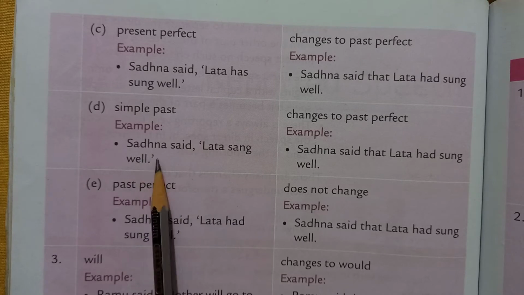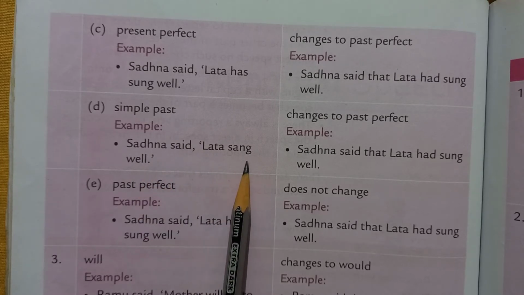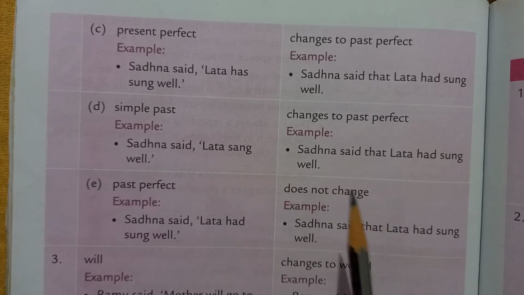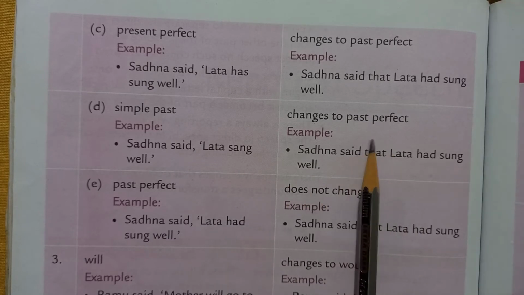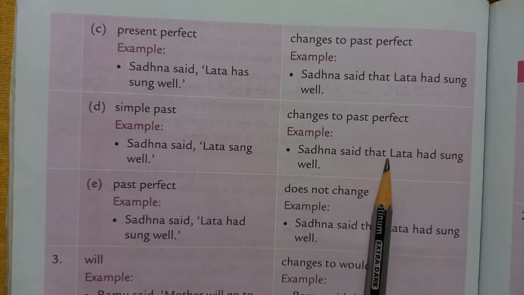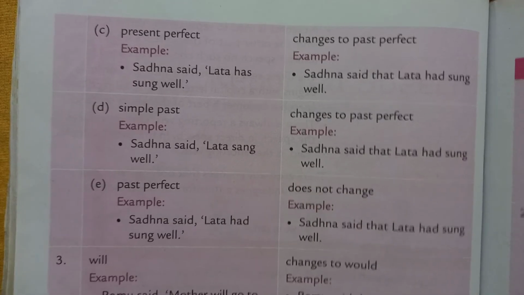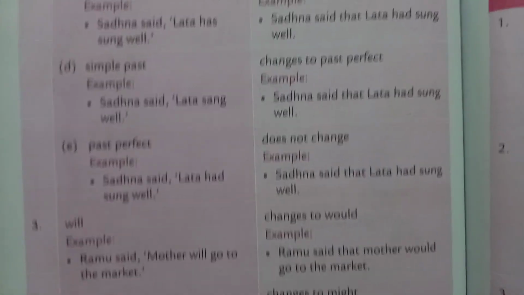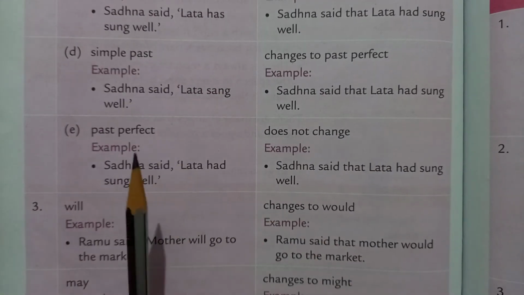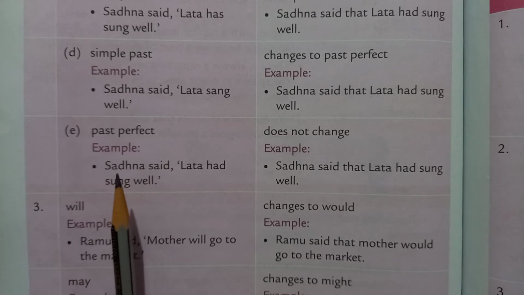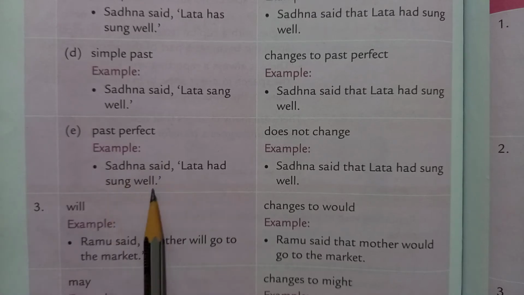Simple past: Sadhna said, Lata sang well. Now here sang is past. Okay, so it will be changed into past perfect. Sadhna said that Lata had sung well. Past perfect: Sadhna said, Lata had sung well.